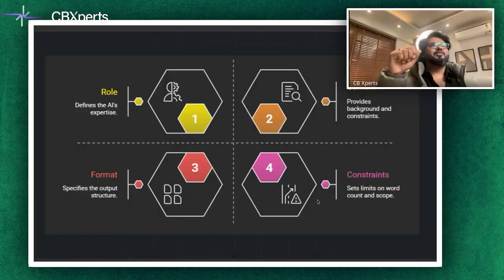So in 2025, these four blocks are so powerful that AI agents use this structure to write prompts for other agents. You're able to get the point? Earlier we were the humans who were writing it, but in 2025, 2026, it's the agents who use these four structures to write prompts for other agents in this multi-agentic framework system.